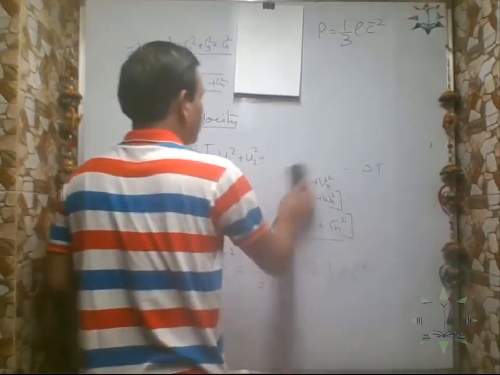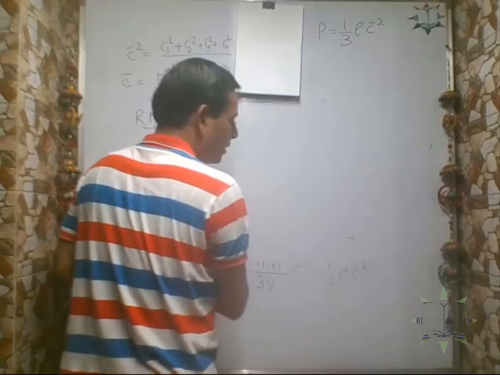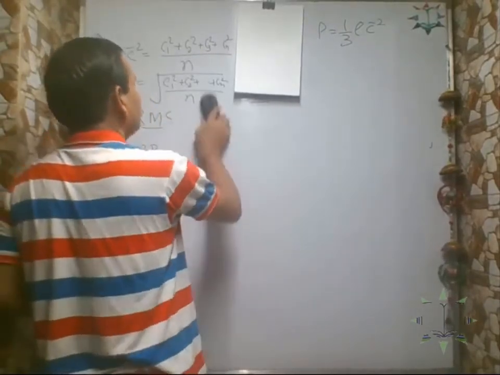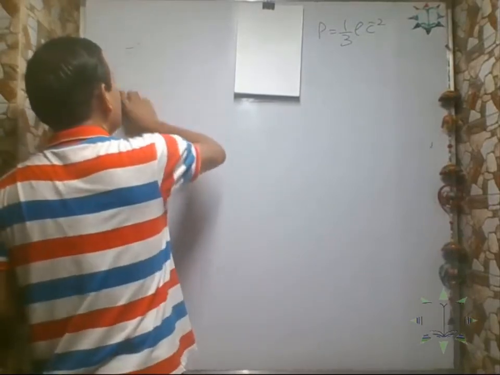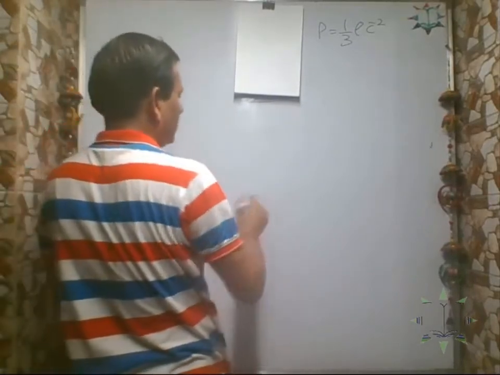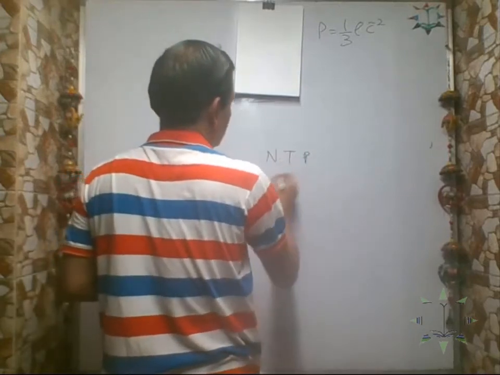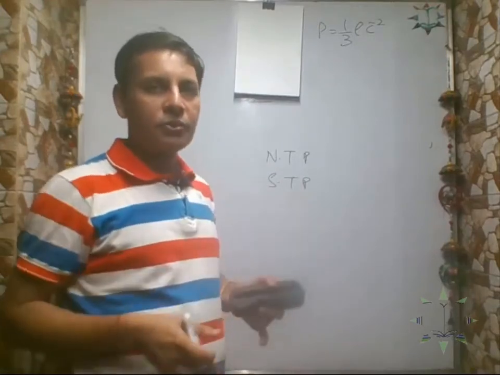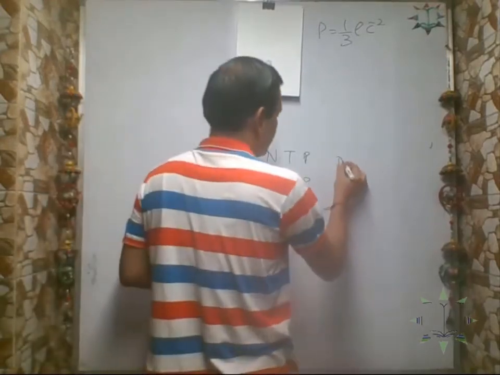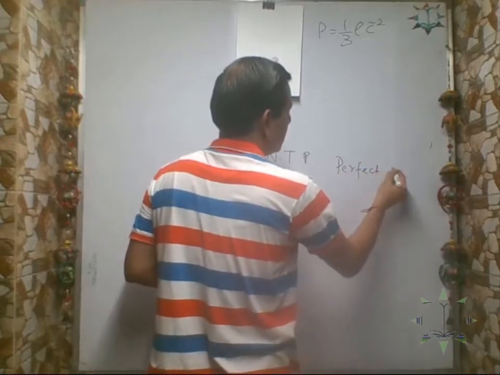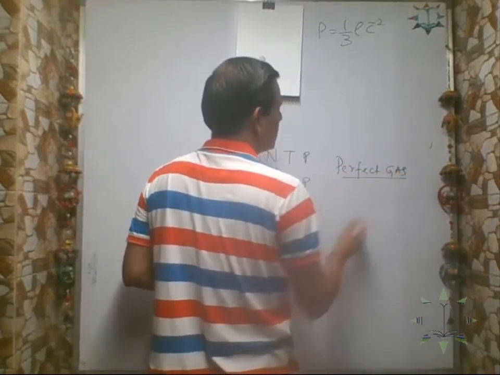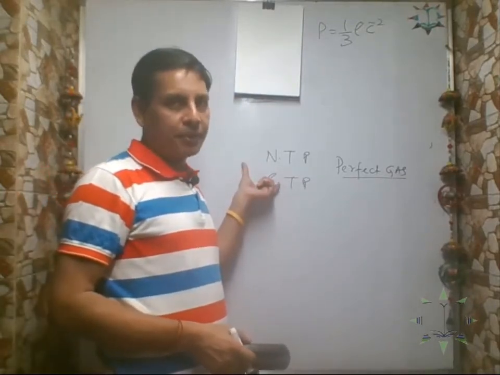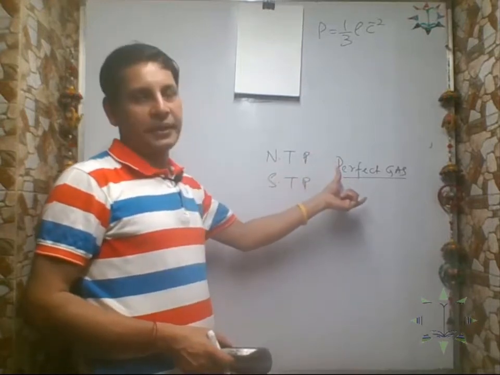Now, gas molecules normally do not obey all the postulates of kinetic theory. All the assumptions we took, they do not follow all of them. The gas molecules which obey all the postulates of kinetic theory at normal temperature and pressure, NTP or standard temperature and pressure, are called a perfect gas. What is a perfect gas?